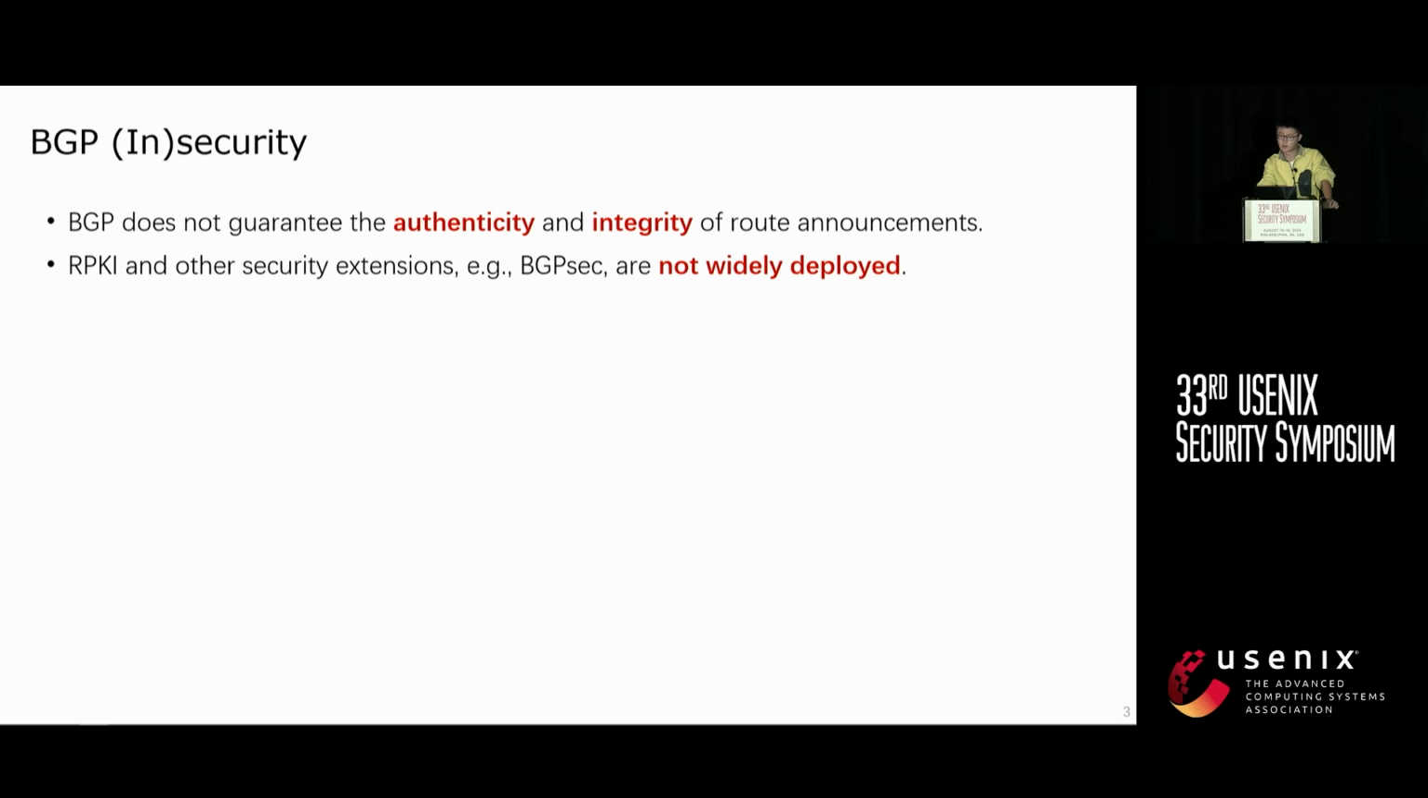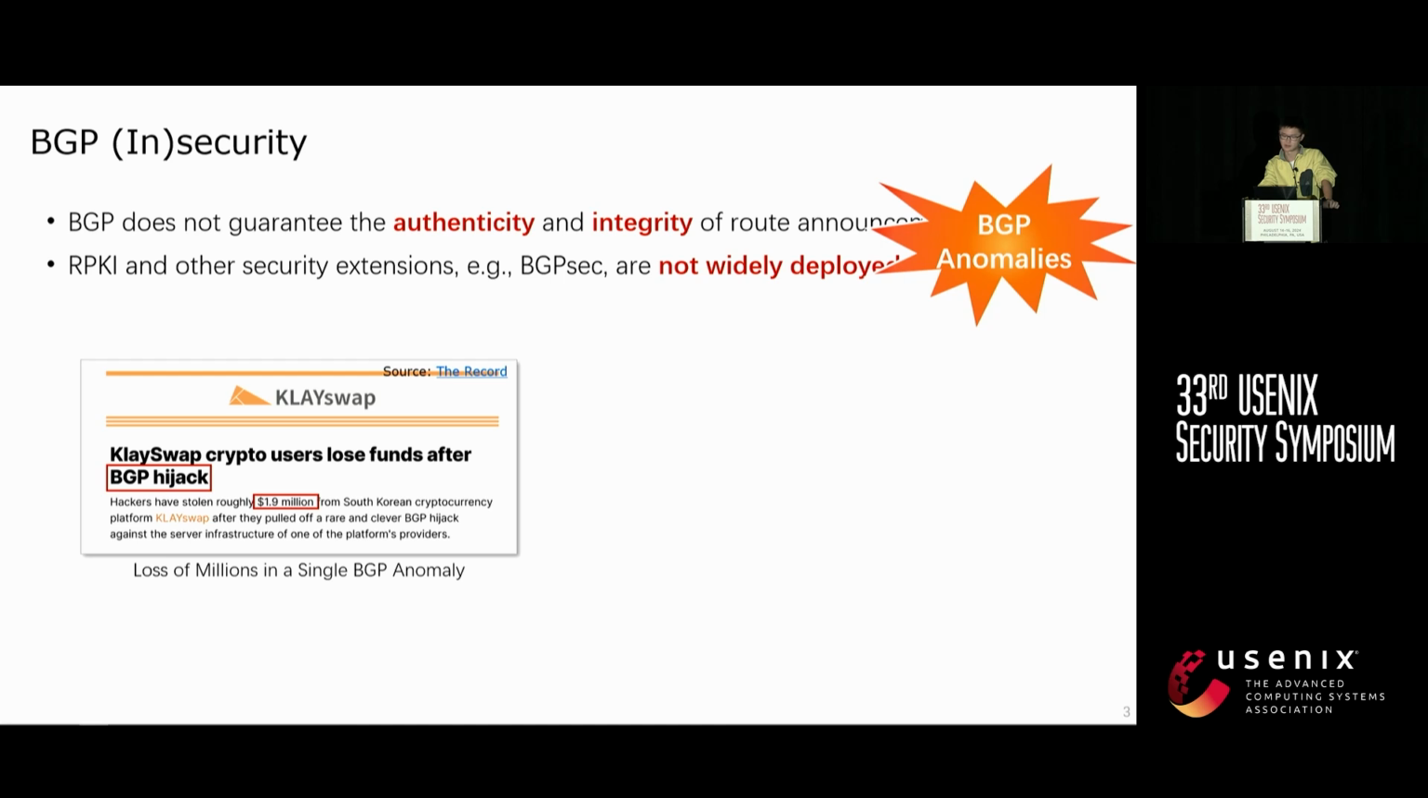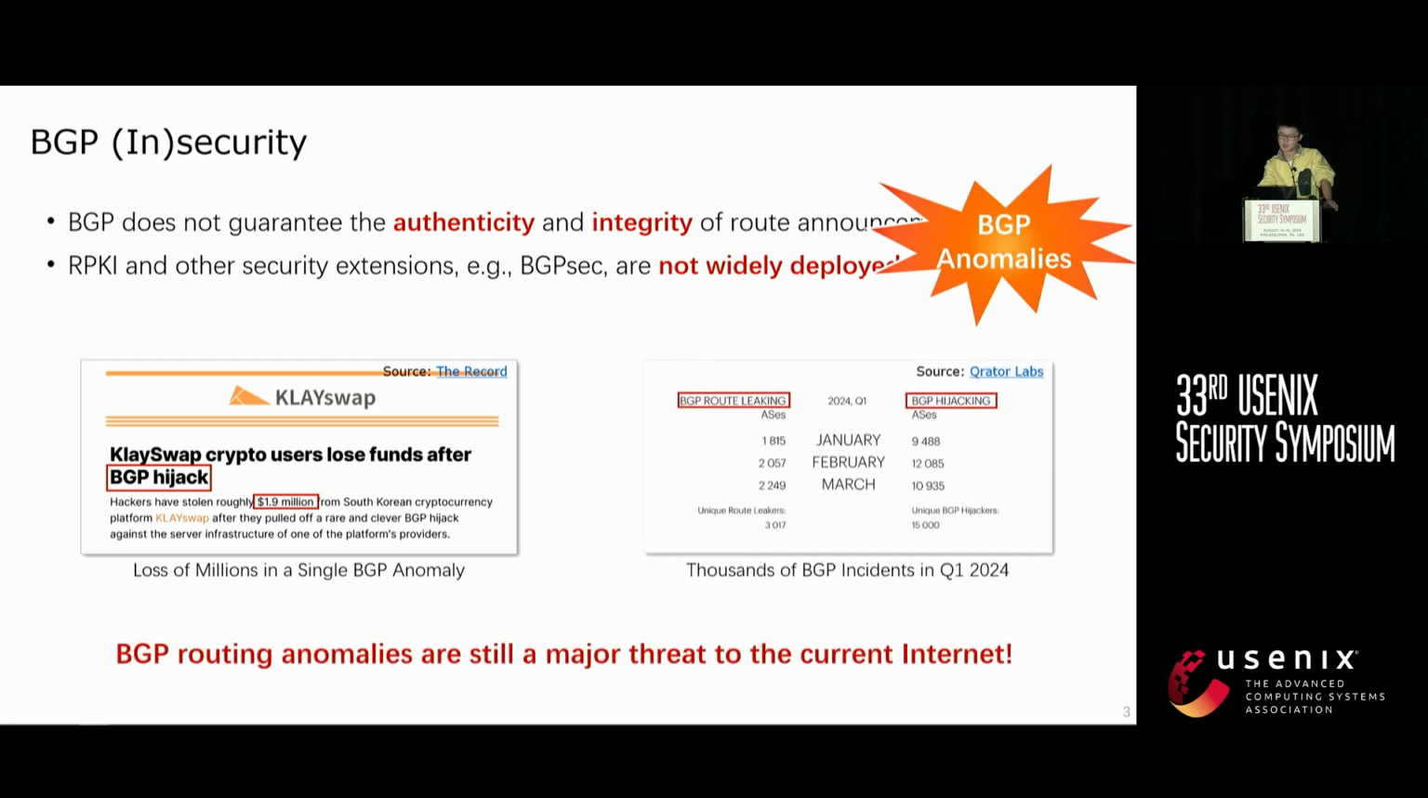However, BGP was proposed back in the 1990s without any built-in mechanism to verify the authenticity or integrity of the route announcement. This leaves it vulnerable to various anomalies caused by either deliberate attacks or misconfigurations. While cryptographic extensions like RPKI have been proposed to enhance BGP security, their deployment is limited due to incentive issues. As a result, BGP routing anomalies continue to pose a significant threat to today's internet. In recent years, several BGP anomaly incidents have caused widespread consequences, leading to significant financial losses for internet users.